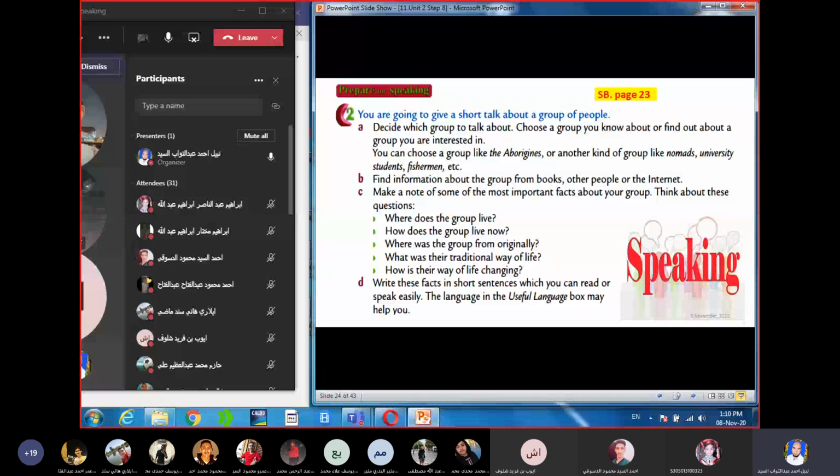Write these facts in short sentences which you can read or speak easily. The language in the useful language box may help you.